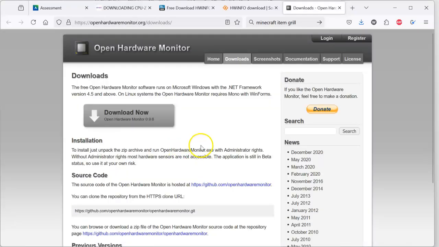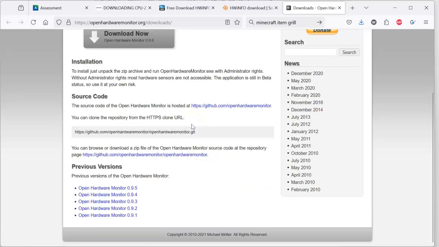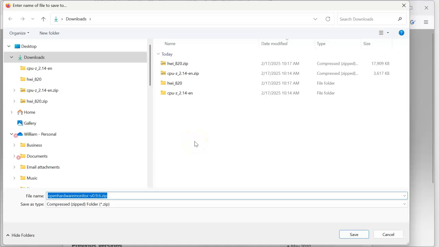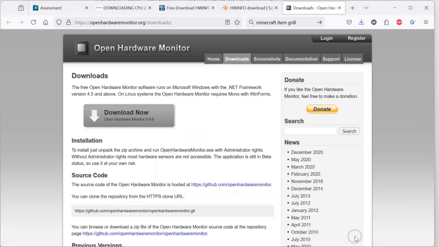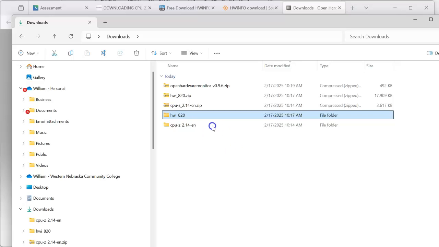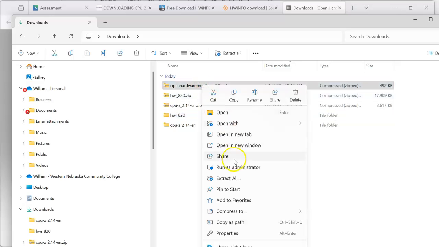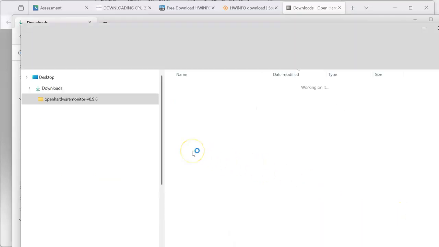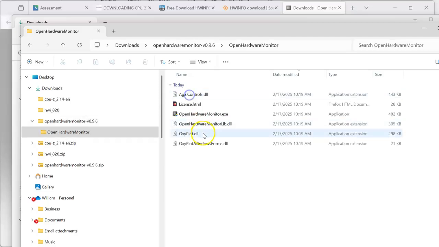Here's another one. This is an open source hardware monitor. Let's see if it's still there. Yep, it is. This one I don't think has one that doesn't require an install. So we download it, go to the downloads folder. There it is. Right click, extract all. Let's see what we have. Open Hardware Monitor. Oh, another one. This one doesn't have to be installed either. All of these are portable. Let's see what this guy does.